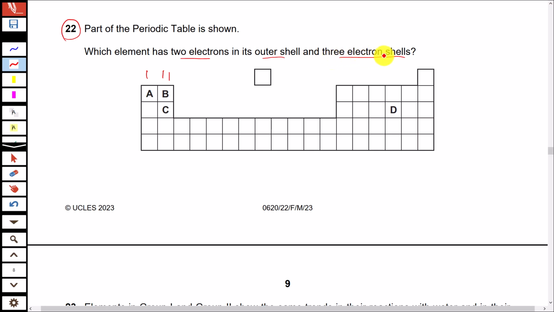And there are 3 electron shells. The number of electron shells indicates the period number. 3 electron shells means the element is in period number 3. So this is period 1, period 2 and period 3. So here in period 3 and group number 2, this is option C.